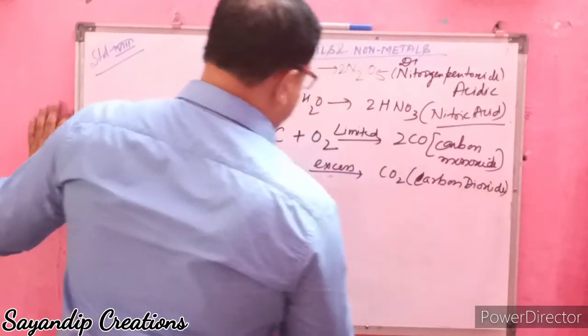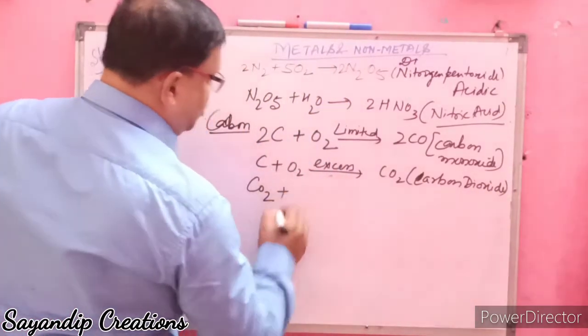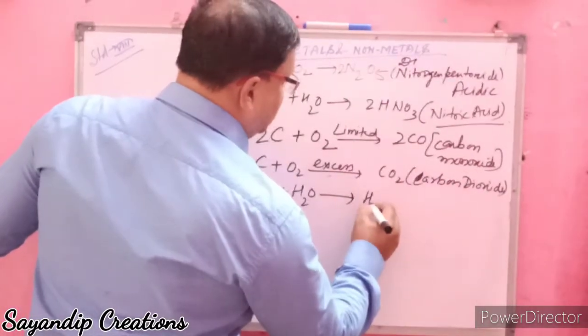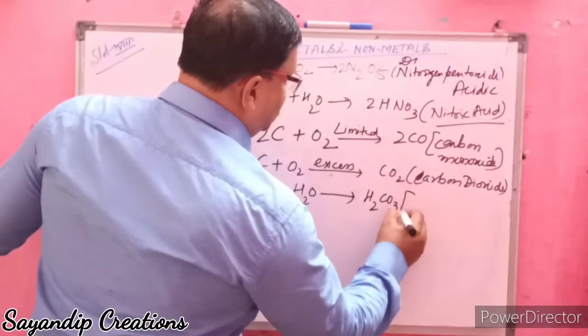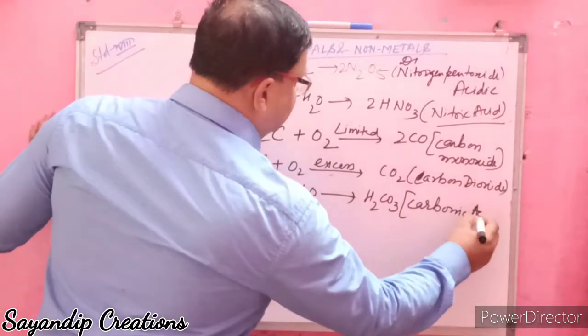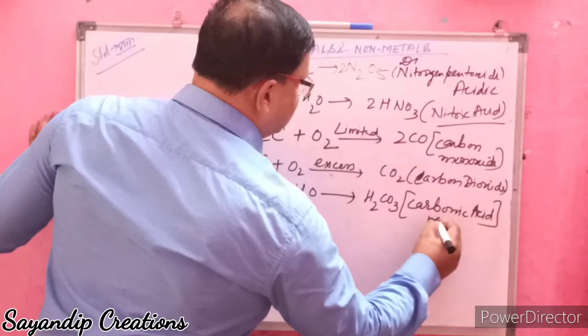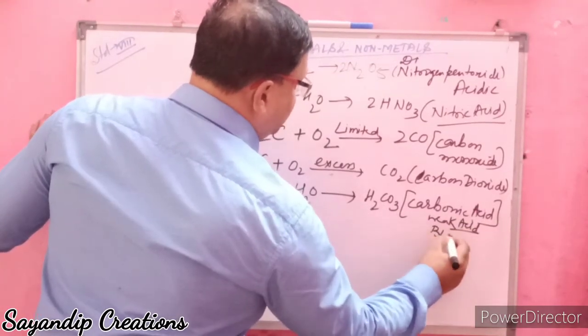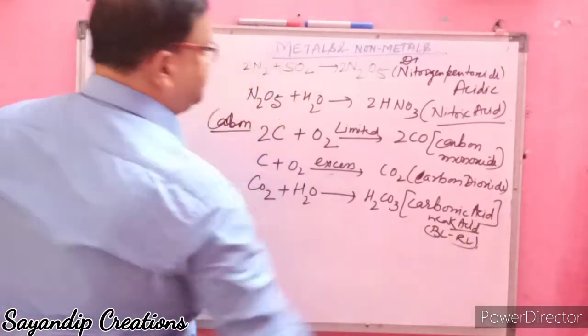When carbon dioxide dissolves in water, it forms H2CO3, which is called carbonic acid. This is a very weak acid which turns blue litmus paper red.